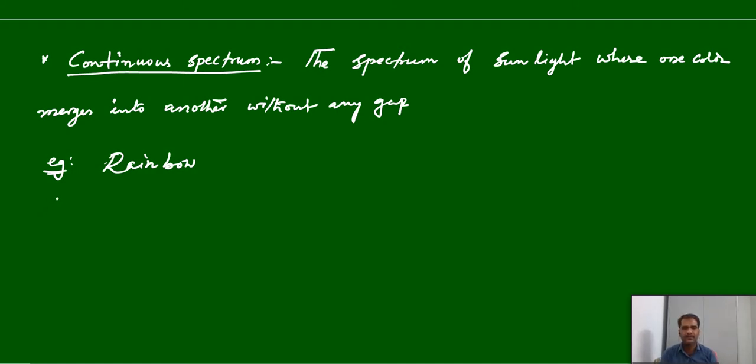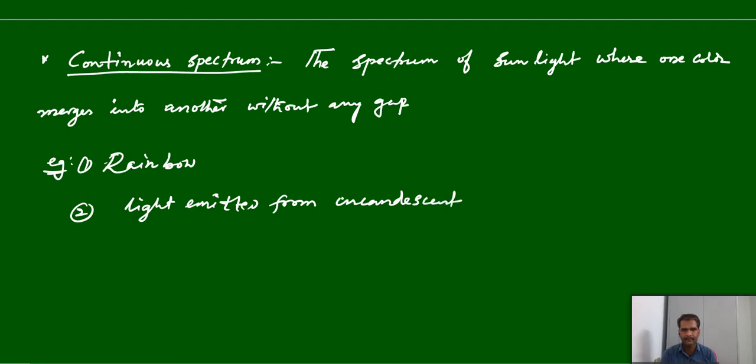And also the light radiation emitted from an incandescent object. This is one example. We can take another example for continuous spectrum: light emitted from a hot body, that is called an incandescent solid. Means if we heat any body, it emits some radiation that we can call incandescence, or simply radiation from a hot body.